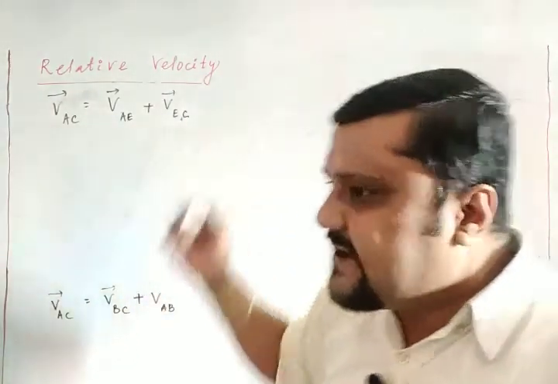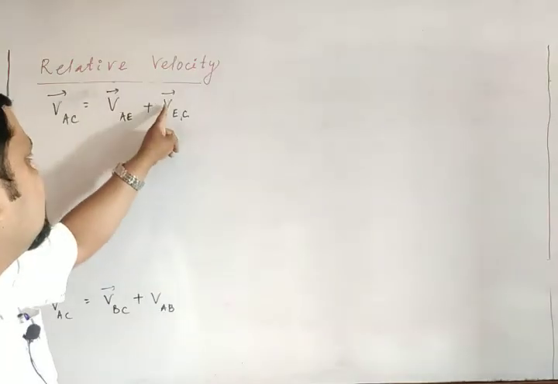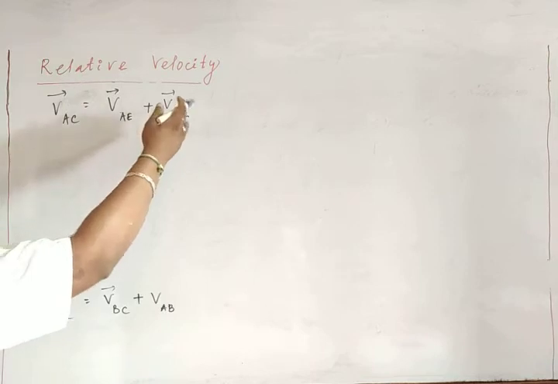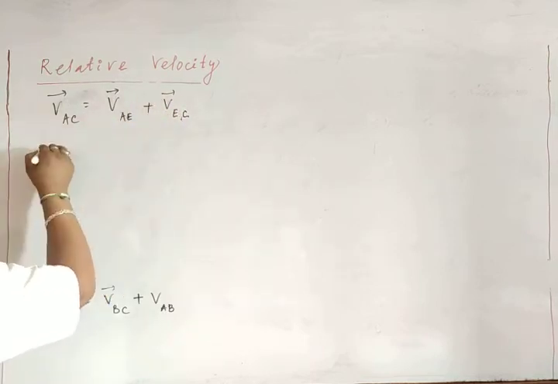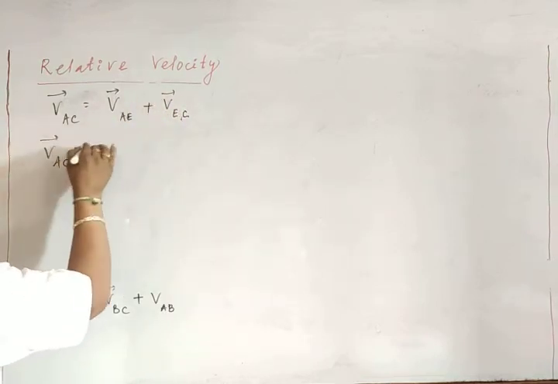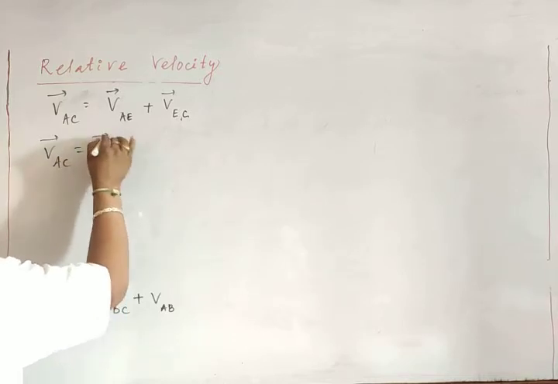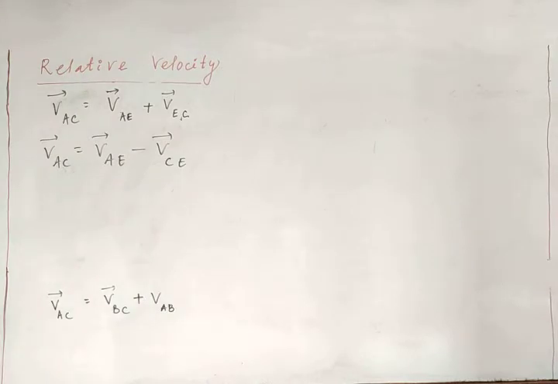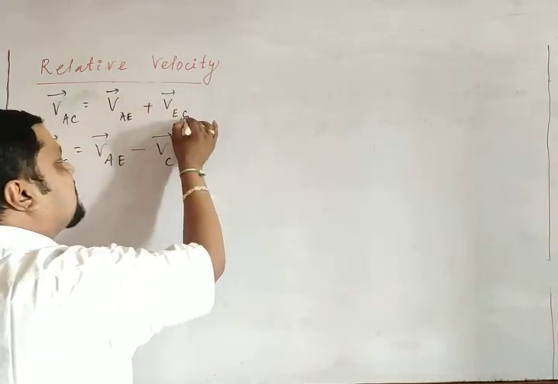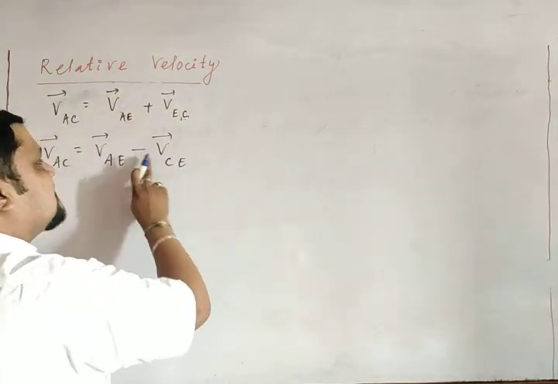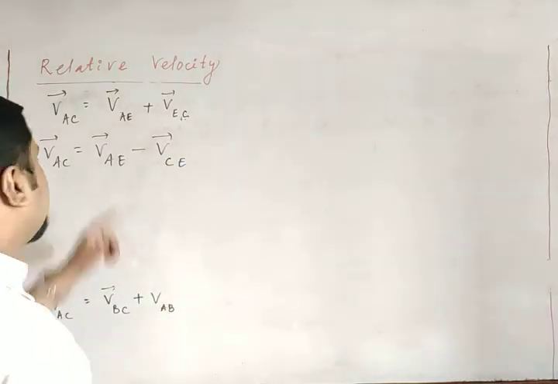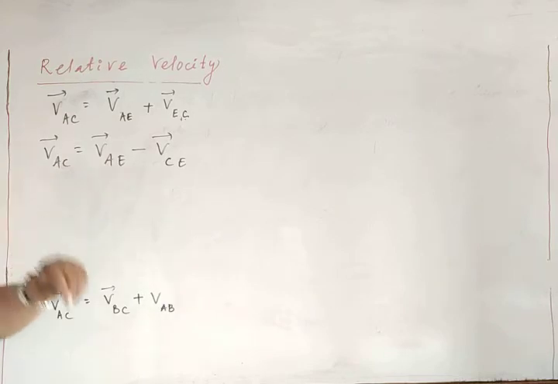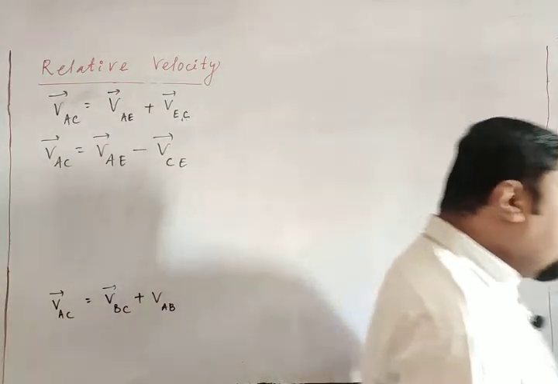But we are not considering earth's velocity with respect to C, we consider C with respect to earth. So I can write VAC is equal to the velocity of A with respect to earth minus the velocity of C with respect to earth. That is very, very important. If I make it negative, then it is C with respect to earth. Now earth and earth get cancelled, so we are getting A to C.